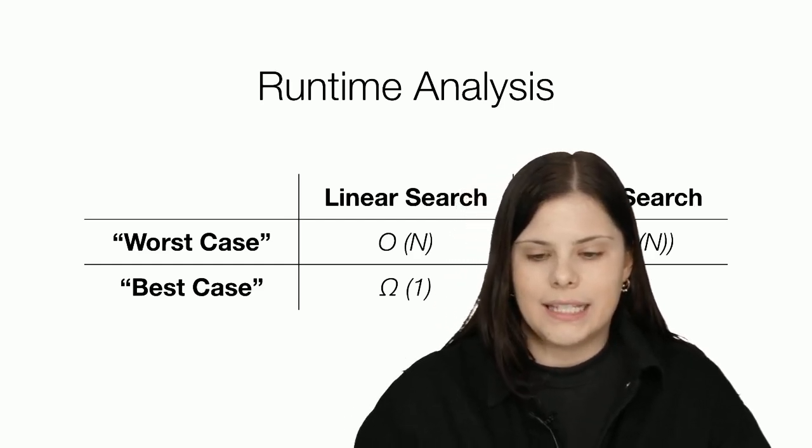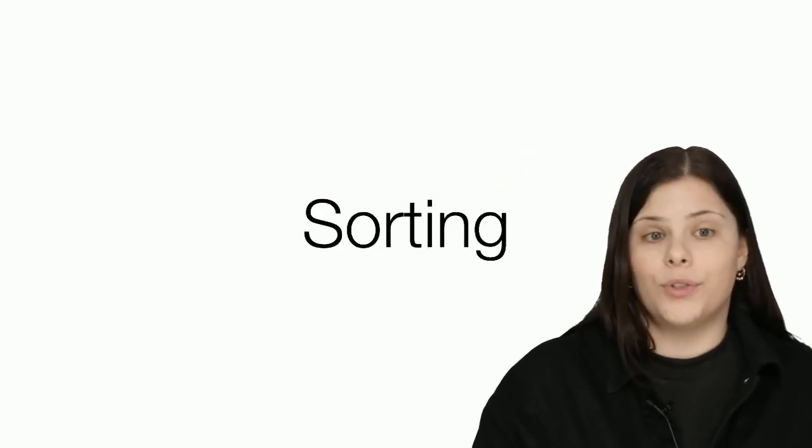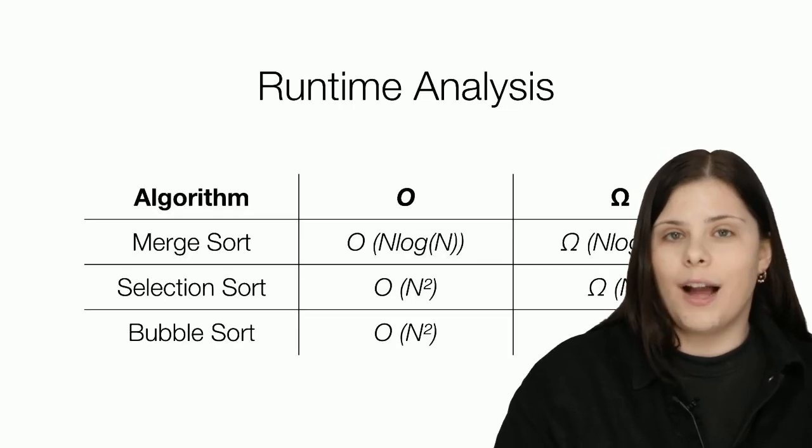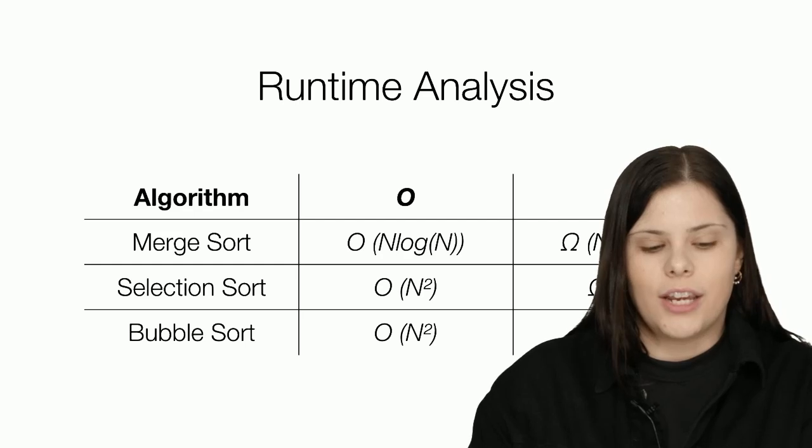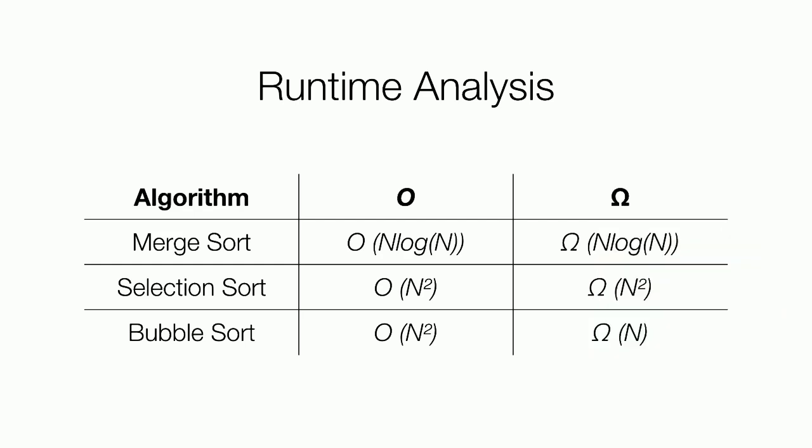All right, let's keep moving, and now let's talk about sorting, right? So we've seen a couple of different algorithms in lecture, and here's some of them alongside the big O and the omega notation. So in the lecture, we saw merge sort, which is our divide and conquer approach where we cut the problem into small pieces and then merge them back up together recursively. Selection sort is where we remember the smallest number we're looking for and then move it to the very beginning of our list.